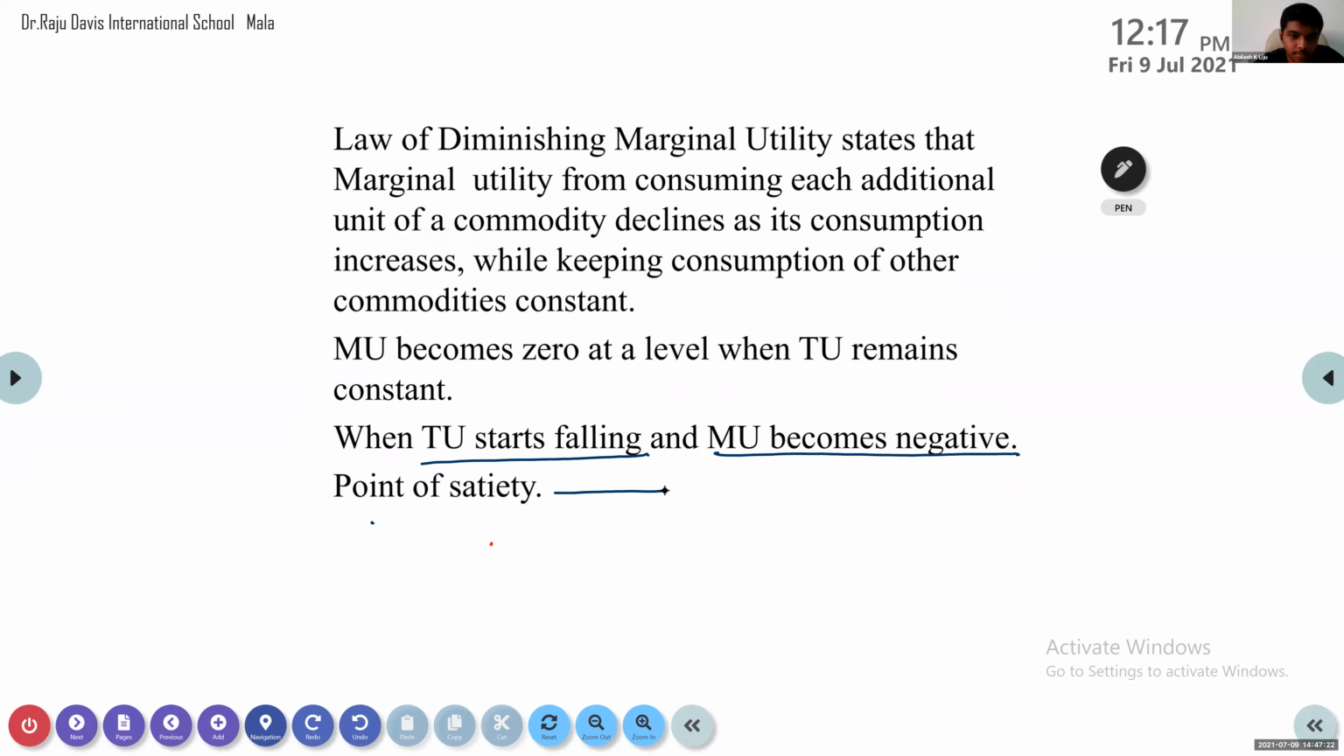Point of satiety is when TU starts falling and MU becomes negative. You don't write it as MU becomes 0. That is when MU becomes 0, and at the same time the total utility remains constant. That point we call the point of satiety. So when TU is maximum and MU is 0, that point we call the point of satiety. We will not consume more because that satisfaction level has already been reached.